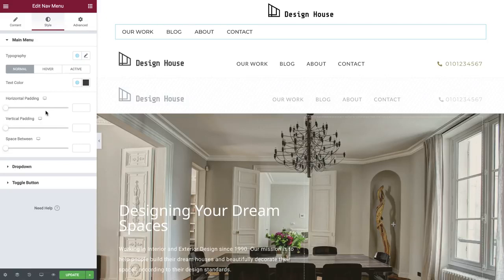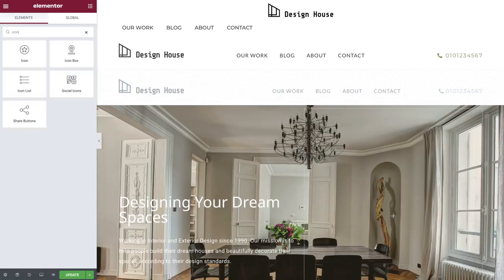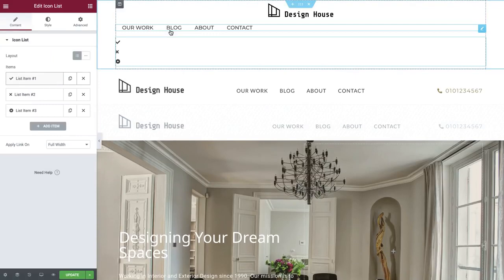You can find our dedicated video about the globals in the description below. Set the vertical padding to 0 and we are done. Back to our widgets panel, find, and drag the icon list widget underneath our nav menu. This widget includes both an icon and text, which are positioned right next to each other, and this helps us to keep the widget used to a minimum.